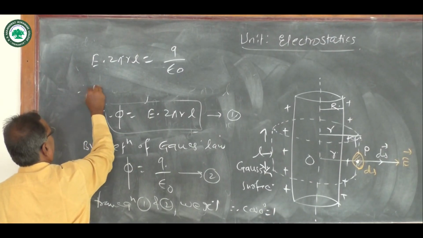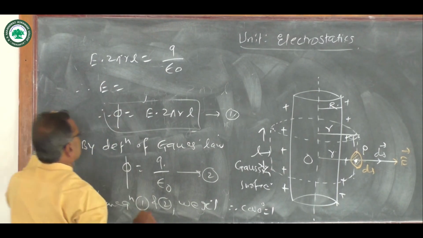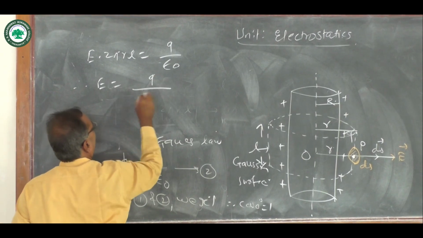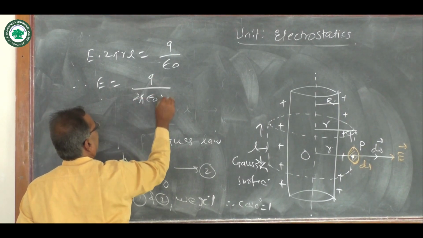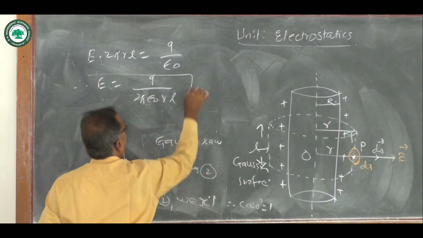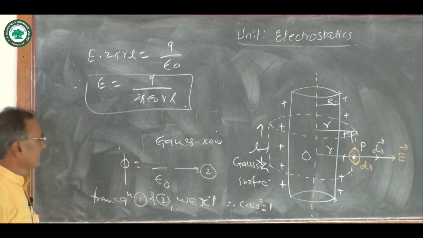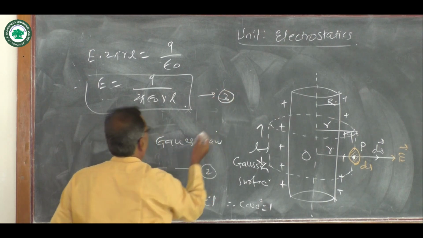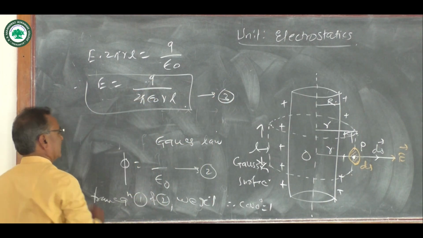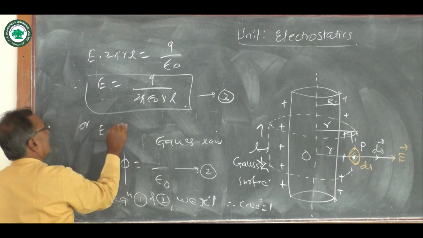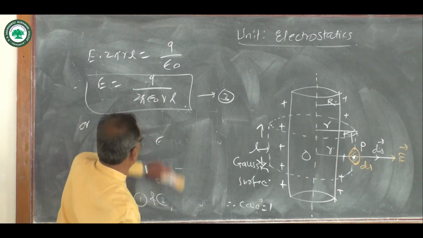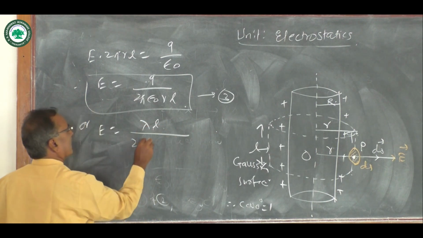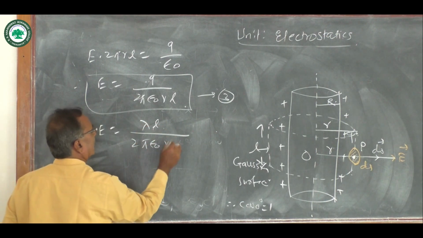Rearranging the terms, E equals Q upon 2 pi epsilon naught rL, equation number 3. By using charge density, we can write E equal to lambda L upon 2 pi epsilon naught rL.